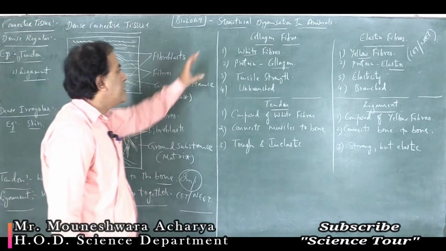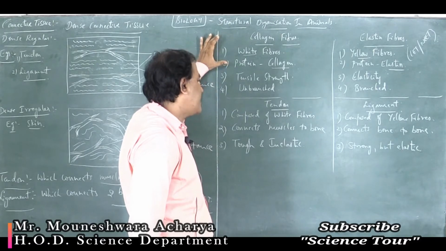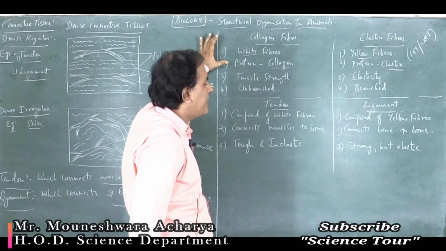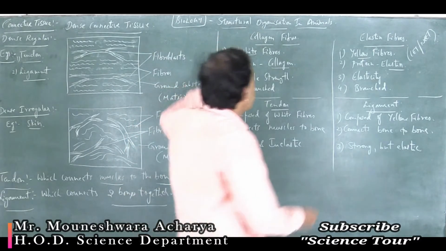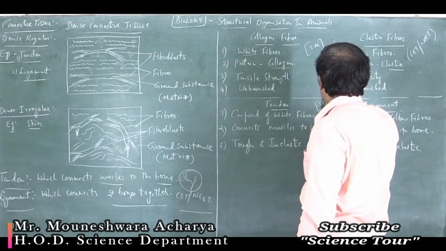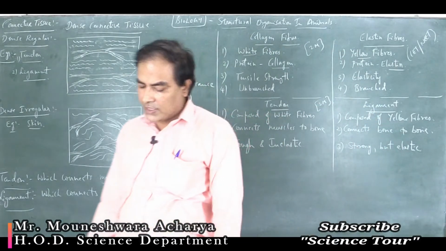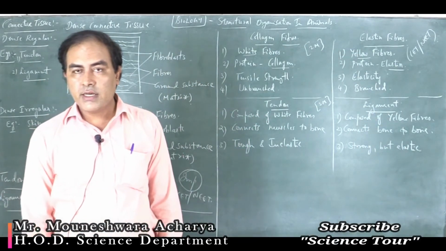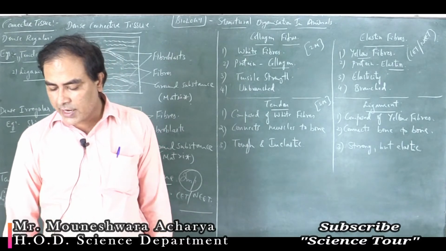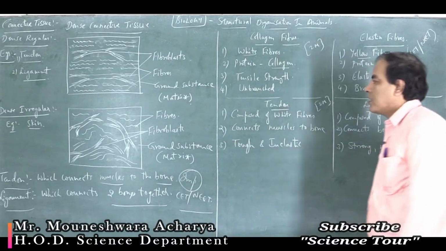Then you have listed the differences between collagen fibers and elastin fibers, as well as between tendon and ligament. These questions may appear for 2 marks, then you have to write any 2 differences. In the next class we will see another important connective tissue, specialized connective tissue.